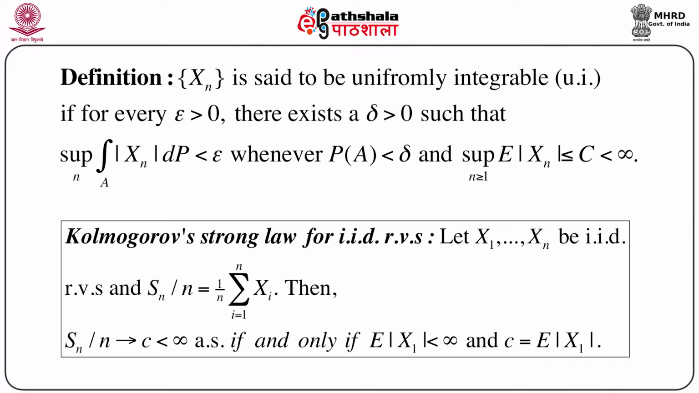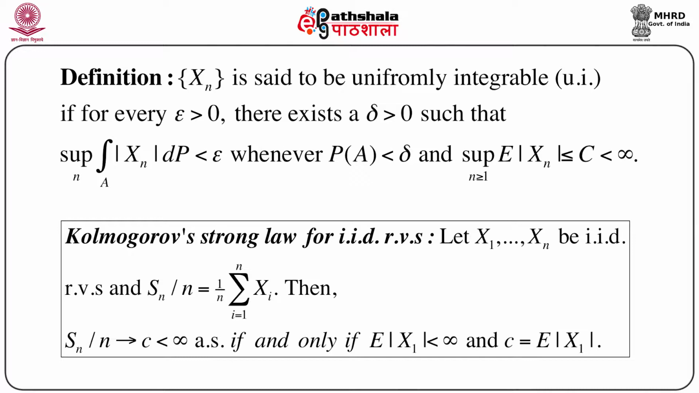Now in order to prove the mean convergence theorem, let us recall another important law, which is known as Kolmogorov's strong law of large numbers for IID random variables, that means independently and identically distributed random variables. So again, suppose X1, X2, ..., Xn are independently and identically distributed random variables, and we define Sn as the summation of Xi, that means Sn by n equals 1 by n times the summation of Xi, i equals 1 to n.